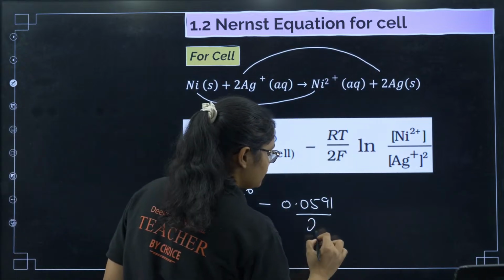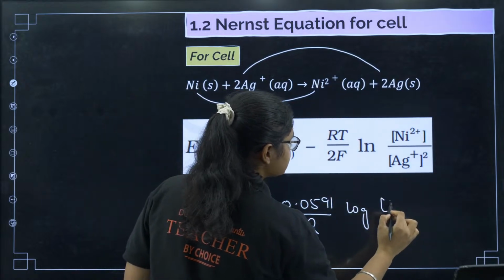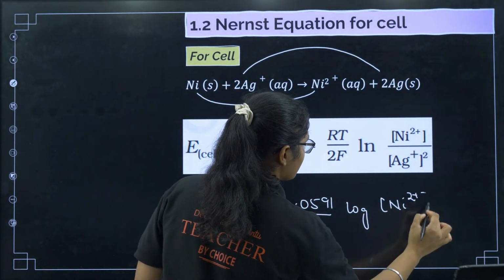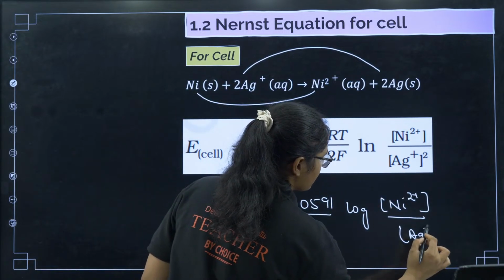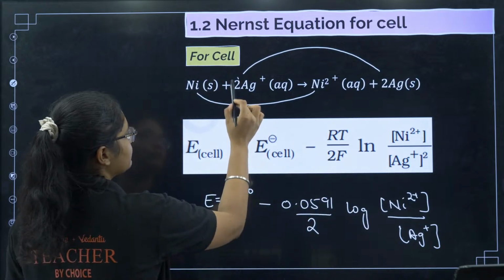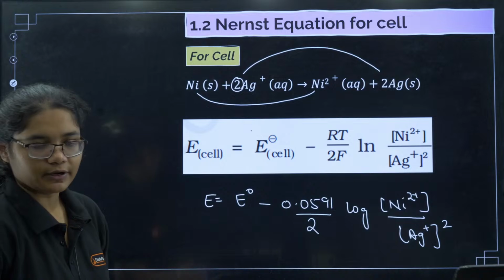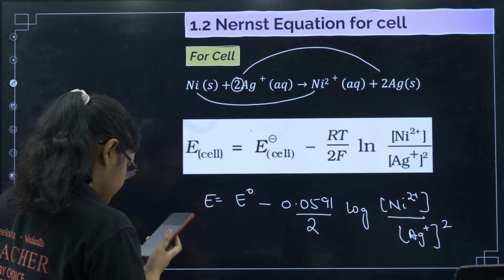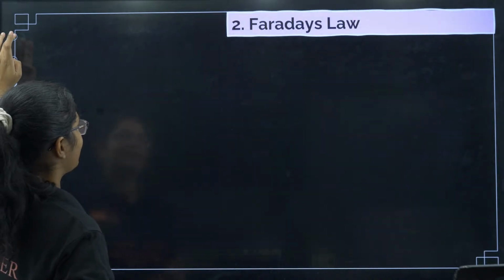So I can say 2, log of product divided by reactant. On the product side I have nickel concentration, divided by the reactant, which is Ag plus concentration. And remember, do not forget to put this 2. Whatever is the coefficient, that has to be given in the power. Next, we'll move to Faraday's law.